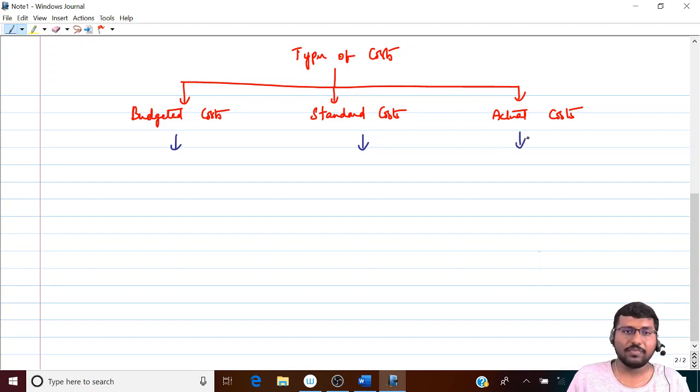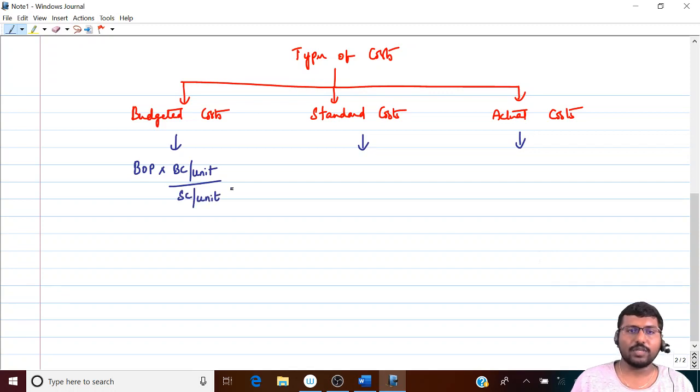Let's try to understand. Budgeted cost means budgeted output into budgeted cost per unit. Budgeted cost per unit can also be called standard cost per unit. Standard cost is nothing but actual output into budgeted cost per unit, or you can also call it standard cost per unit.